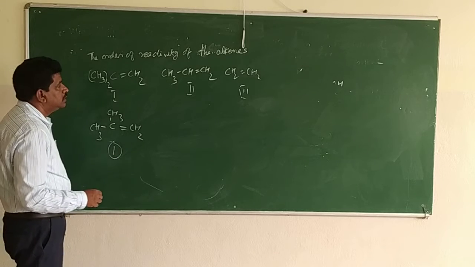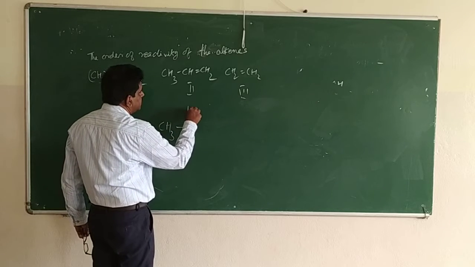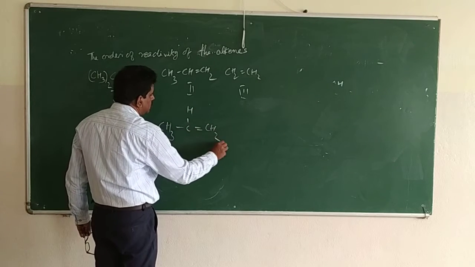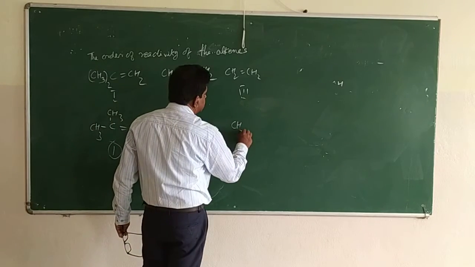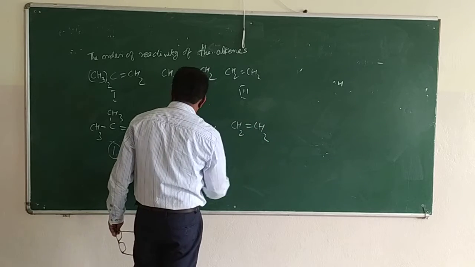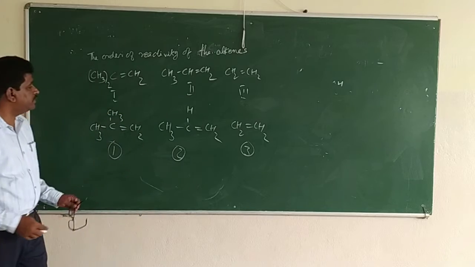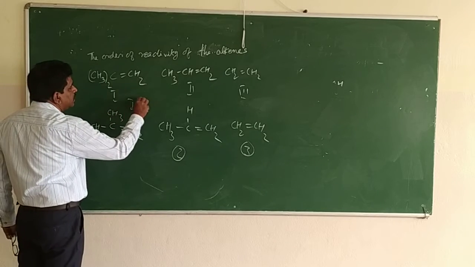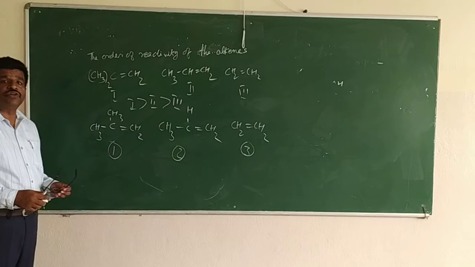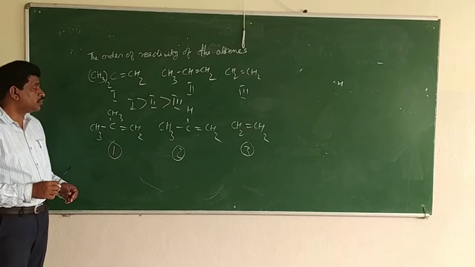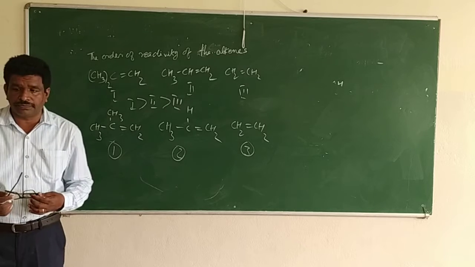In the next, CH3, CH, double bond CH2, the double bonded carbon has 1 methyl group, and here it is a methylene group. So this will be the second and this will be the third. The order of reactivity will be 1 greater than 2, and 2 greater than 3. When more alkyl groups are attached, the carbocation formed will be more stable due to the plus I effect of the methyl group.